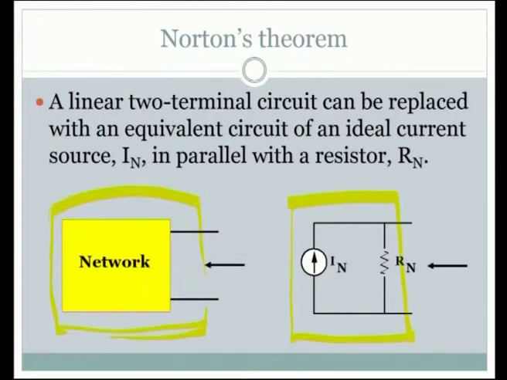This network can have all sorts of components, but we are going to replace all of them with this simple one current source and a resistor connected parallel to the current source. In the case of Thevenin, it was a voltage source and the resistor connected in series, but here a current source and a resistor connected in parallel.